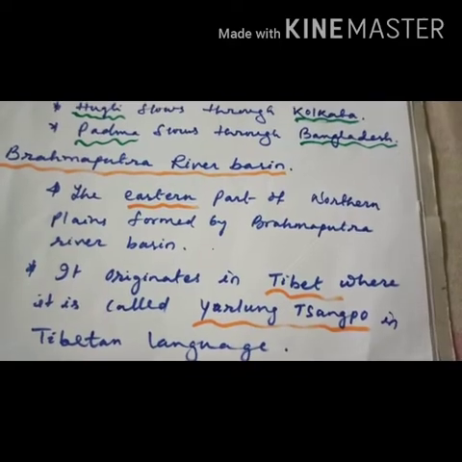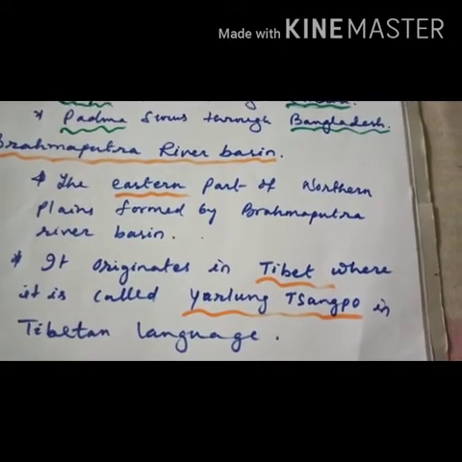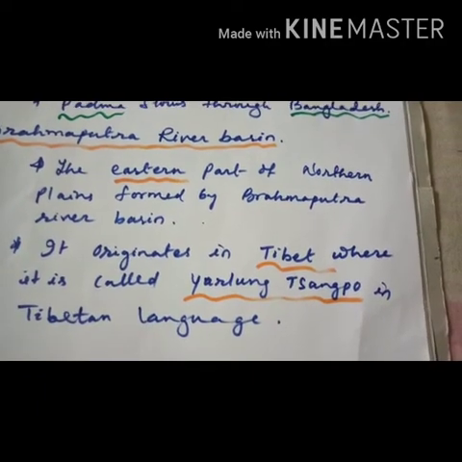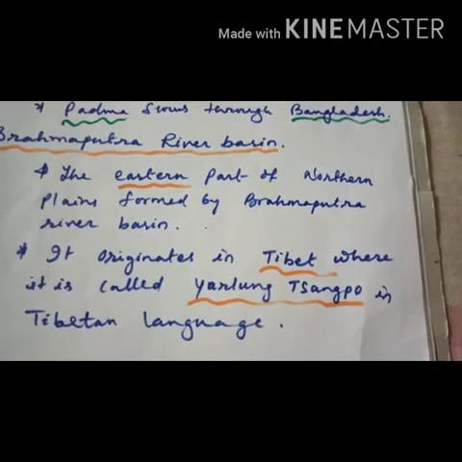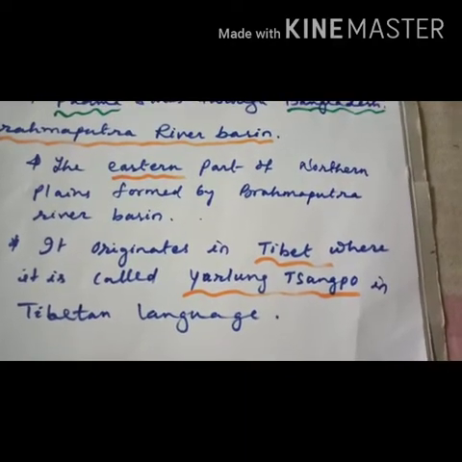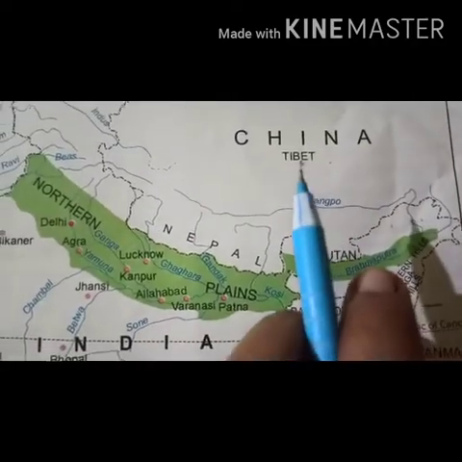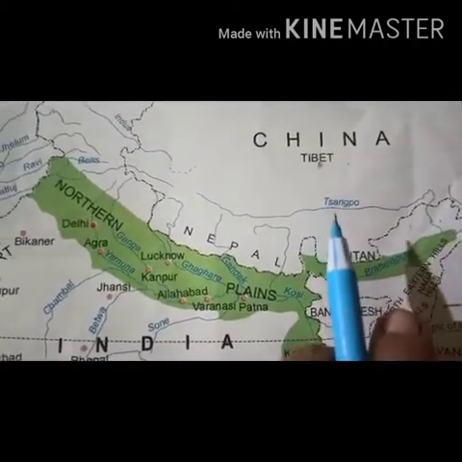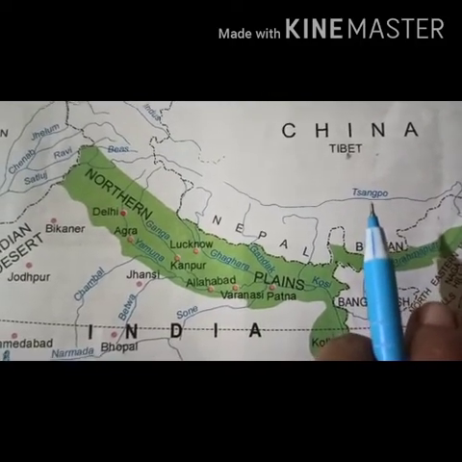Let's come to the Brahmaputra River Basin, the eastern part of the Northern Plains. It originates in Tibet, where it is called Yarlung Tsangpo in the Tibetan language. Now look at this, children.